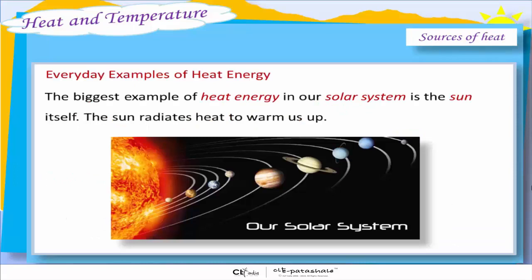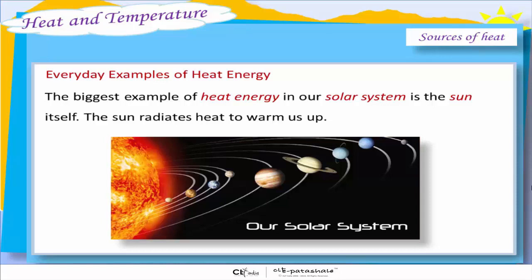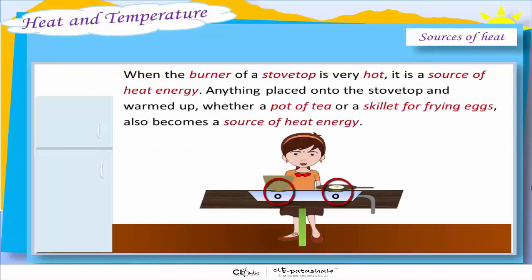Everyday examples of heat energy. The biggest example of heat energy in our solar system is the sun itself. The sun radiates heat to warm us up. When the burner of a stovetop is very hot, it is a source of heat energy. Anything placed onto the stovetop and warmed up, whether a pot of tea or a skillet for frying eggs, also becomes a source of heat energy.